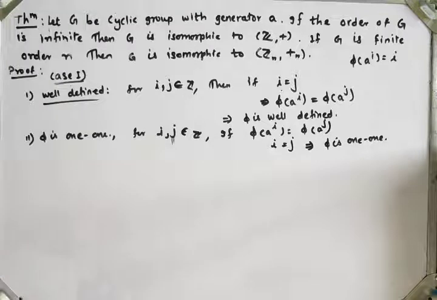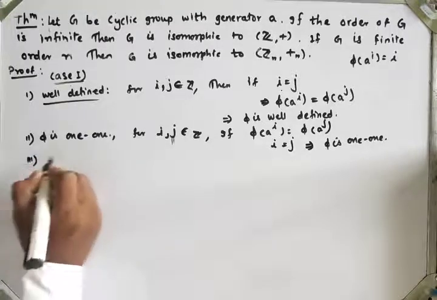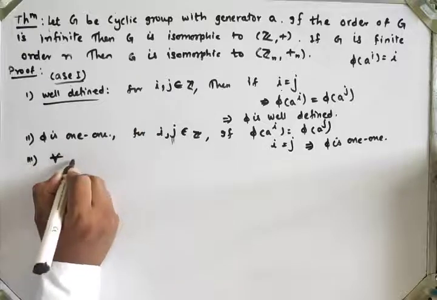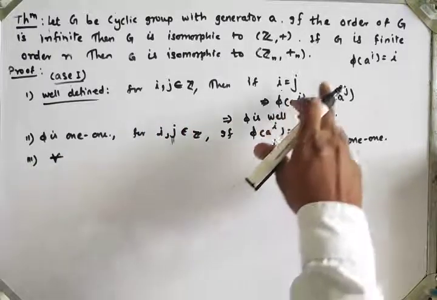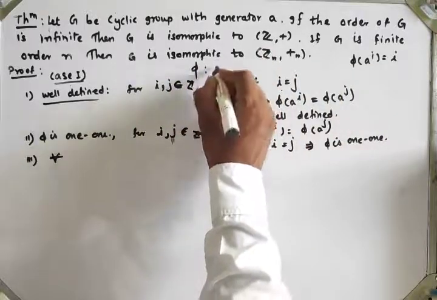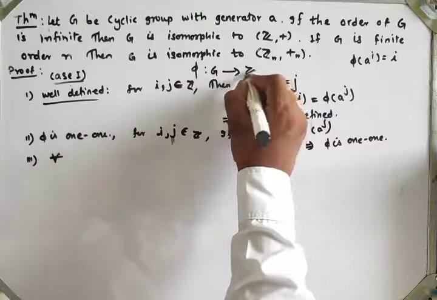Now to show phi is an onto function. Third, the definition of an onto function. Our function is phi from G to the set of integers.